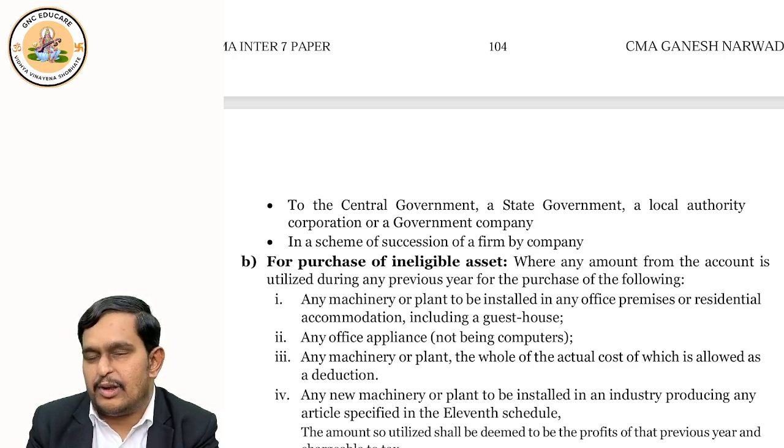So eligible asset is clear to all of you. Let me repeat again. Not required. Very good.